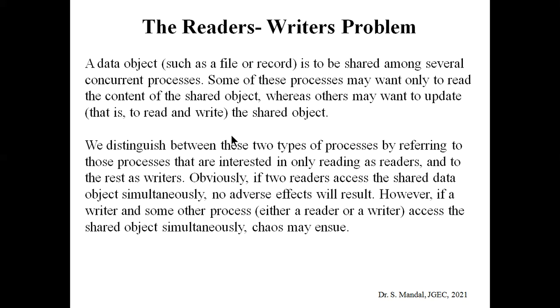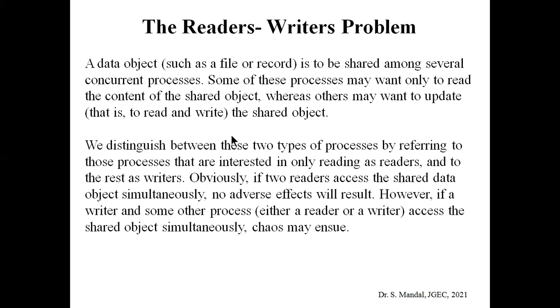Now if two readers parallelly access the same data, there will be no problem. Okay, so if two readers access the shared data object simultaneously, no adverse effect will occur, because there is no update to the content of the respective file or record.